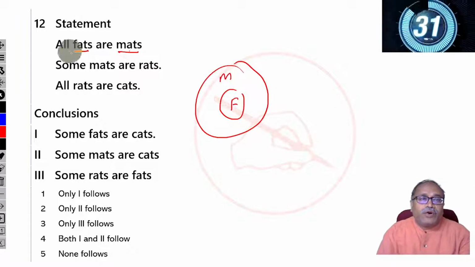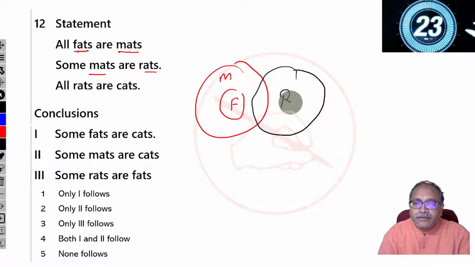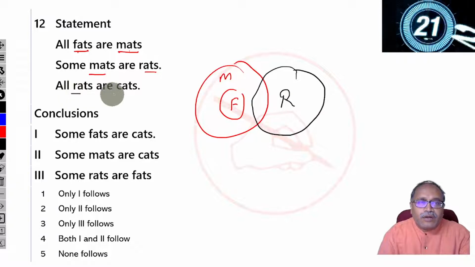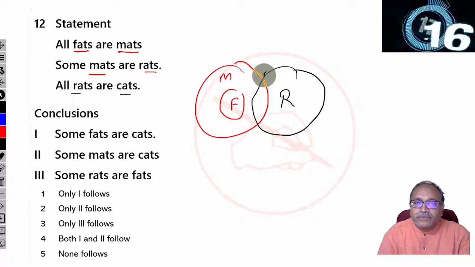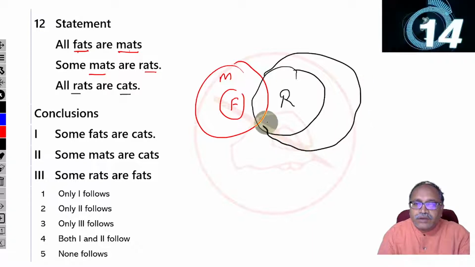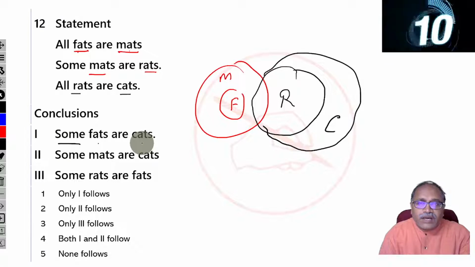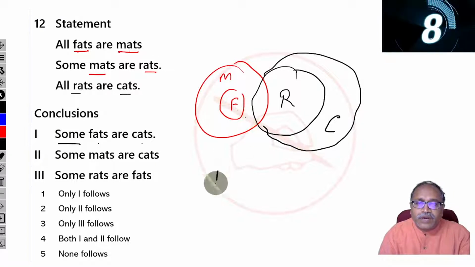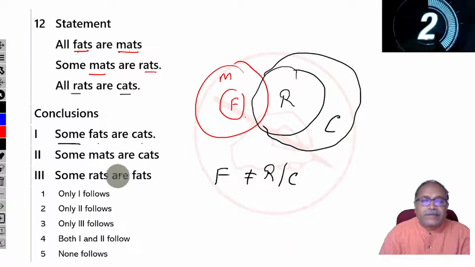Now, all fats are mats. Some mats are rats. And then all rats are cats. Beautiful question. All rats are cats. What is this? Some fats are cats. From F to R and also from F to C, you can't say anything.